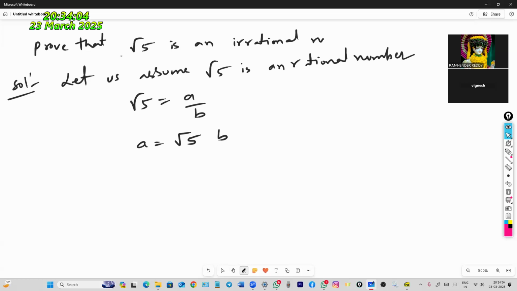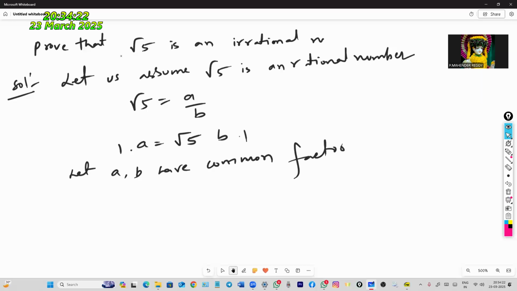Now a and b have a common factor. Only one common factor you have to take. The common factor is 1. If nothing else is there, here 1 is there, 1 into a. Now squaring both sides, a square equal to root 5 b whole square, the root gets cancelled. A square equal to 5b square.